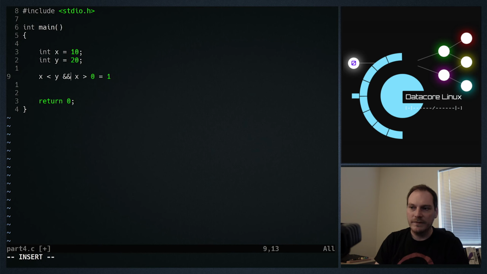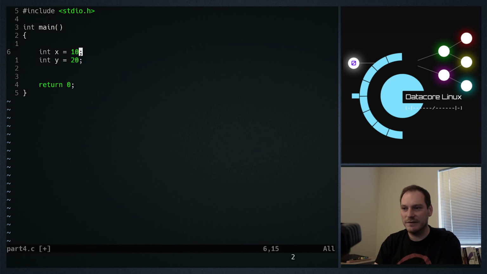And these can get seemingly complicated when we've got long chains of logic. But the trick is to read from left to right and just read it as it is. So x is less than y and x is greater than 0. No matter how long these are and how complicated they get, read them left to right and they make perfect sense. Right, so let's get rid of these.